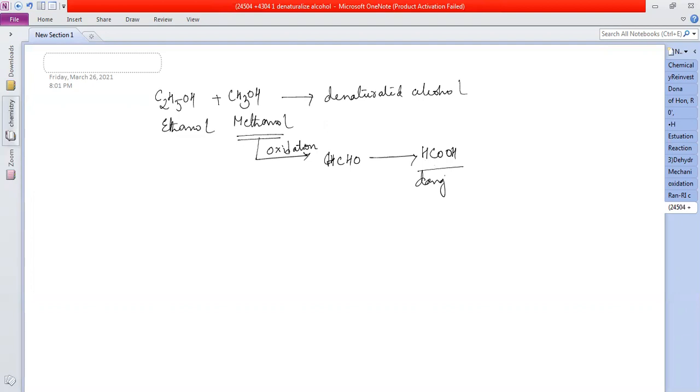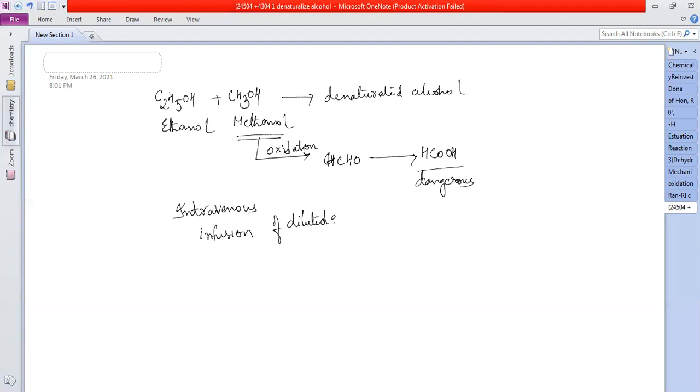Okay. It is dangerous. So what is given if the patient is poisoned with this alcohol? Intravenous infusions of diluted ethanol.